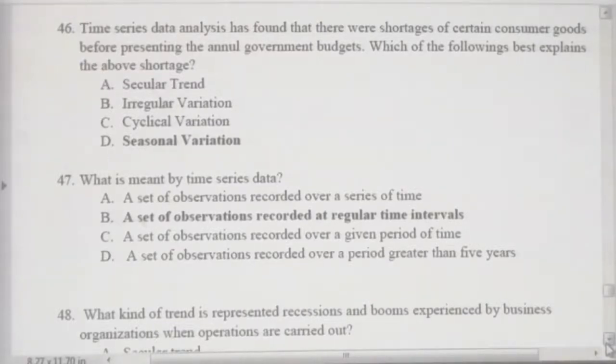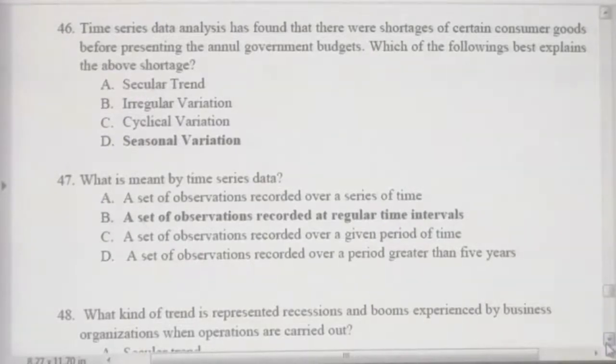Therefore, items do not become deficit or shortage all over the period. Due to some factors in some period within the year, they will become shortages. That is the impact of seasonal variations. Due to the season, in some seasons items become deficit, in some seasons items become surplus. It is a seasonal variation, right?